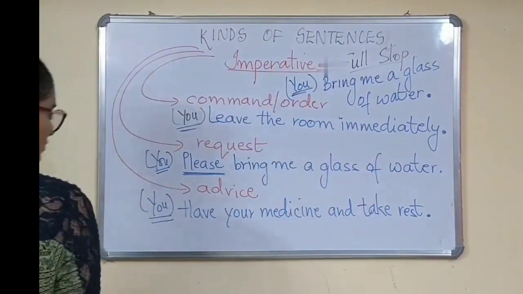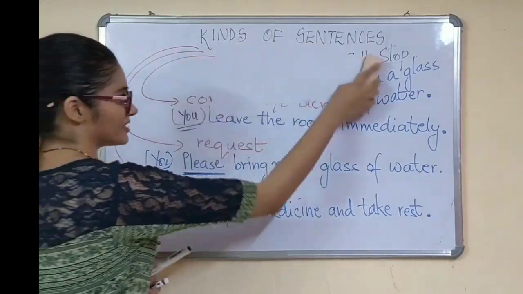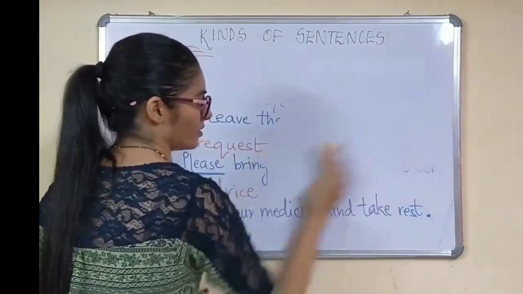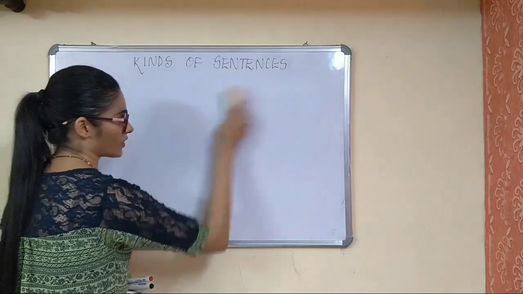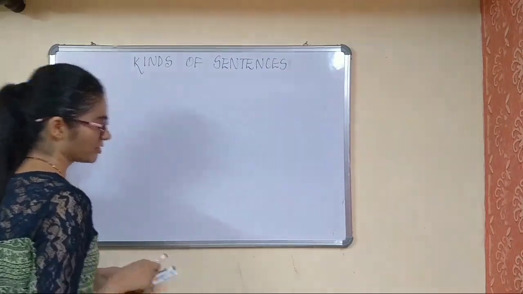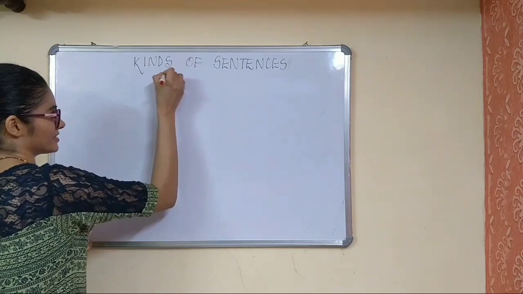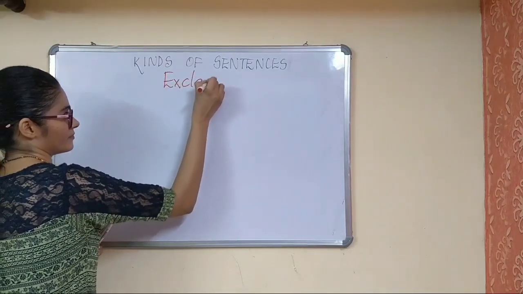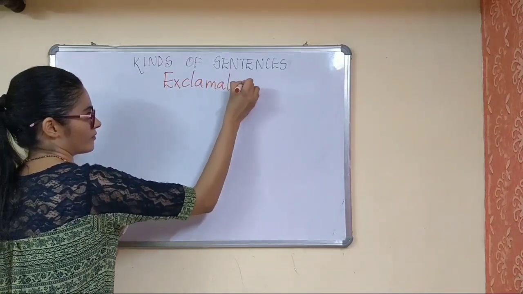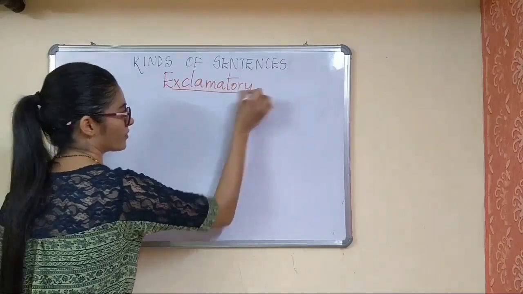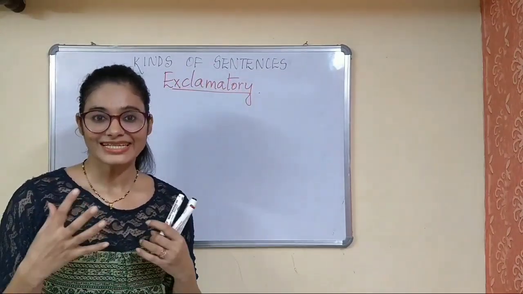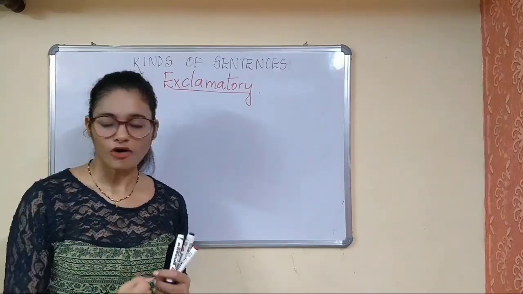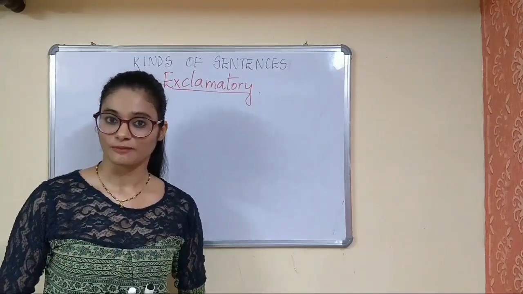Now let's talk about the exclamatory sentences. Now exclamatory sentences, they basically express your strong and sudden emotions. Okay.